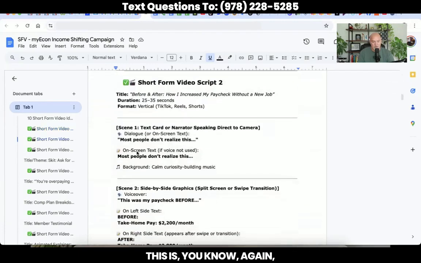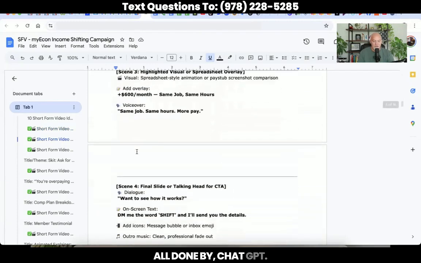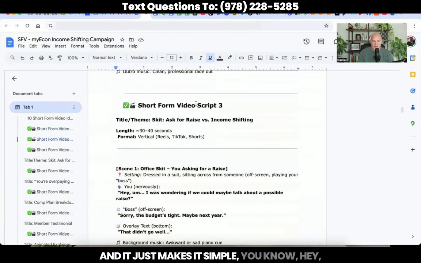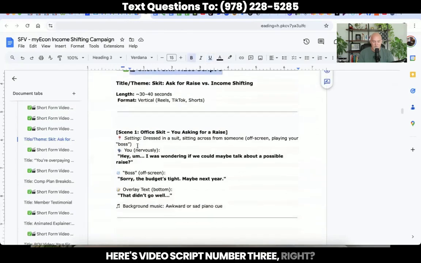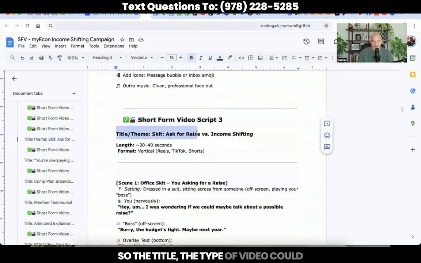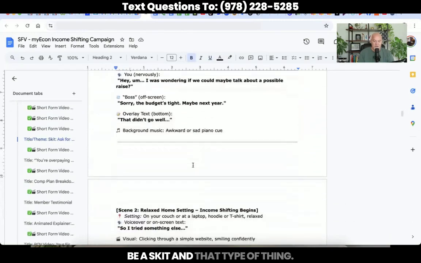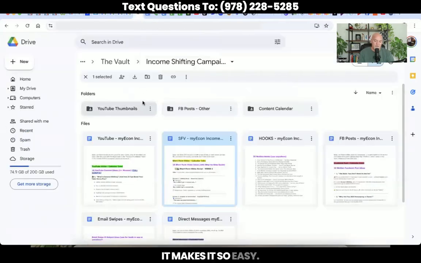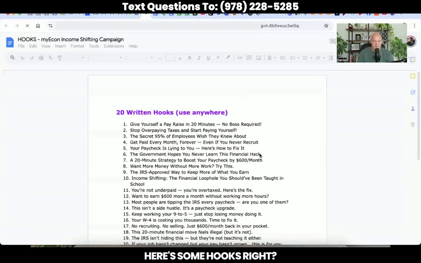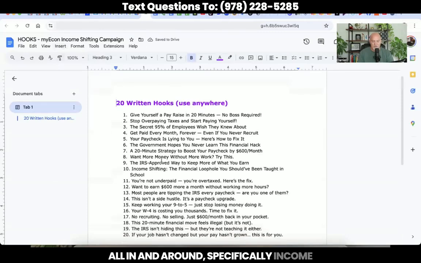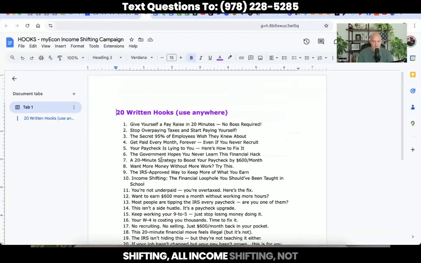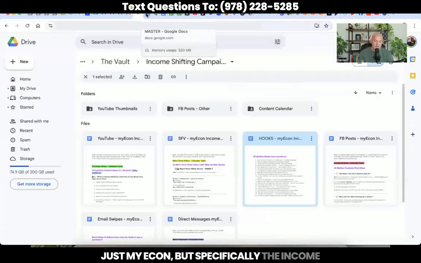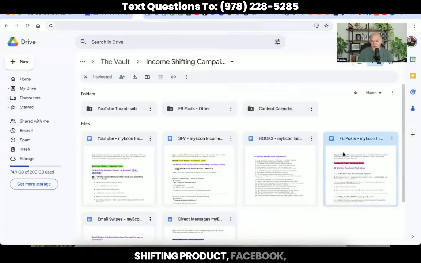This is, again, all done by ChatGPT. And it just makes it simple. Hey, here's video script number 3. So the type of video could be a skit and that type of thing. It breaks literally everything down for you. It makes it so easy. Here's some hooks, all in and around specifically income shifting. Not just myEcon, but specifically the income shifting product.